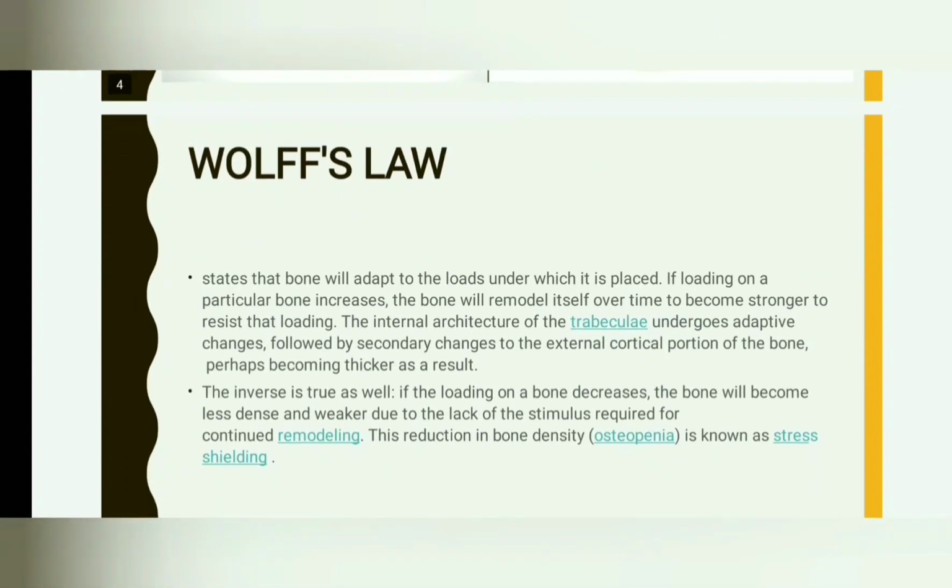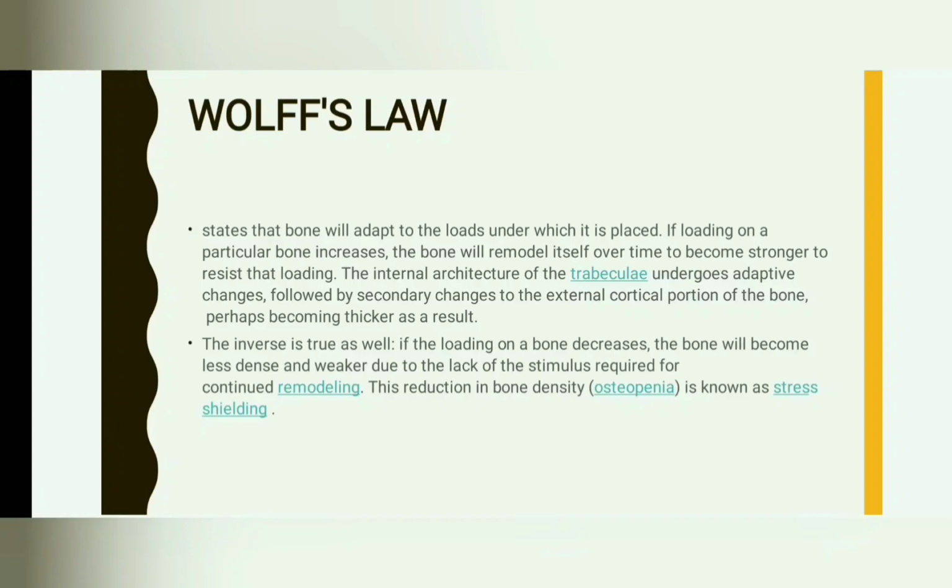Wolff's law. Wolff's law states that the bone will adapt to the loads under which it is placed. If a load is placed on a particular bone, that area of the bone will remodel itself over time to become stronger to resist that loading. The internal architecture of the trabeculae undergoes adaptive changes, followed by secondary changes to the external cortical portion of the bone. The inverse is also true: if the loading of the bone decreases, the bone will become less dense and weaker due to the lack of stimulus required for continued remodeling. This reduction in bone density, or osteopenia, is known as stress shielding.